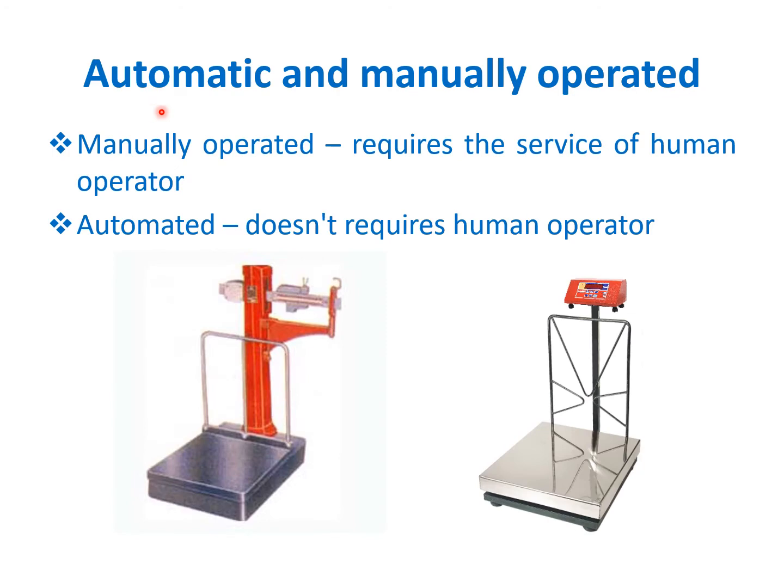Next, automatic and manually operated instruments. In manually operated instruments, some human operator or some mechanism is required. So if we want to measure something, some person is needed to do the measurement. In automatic instruments there is no need of a human operator, and it directly shows the reading. So that is the difference between manual type and automatic type.